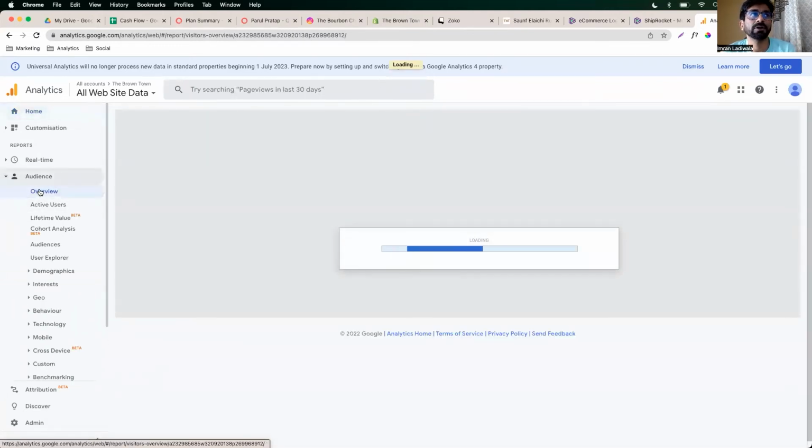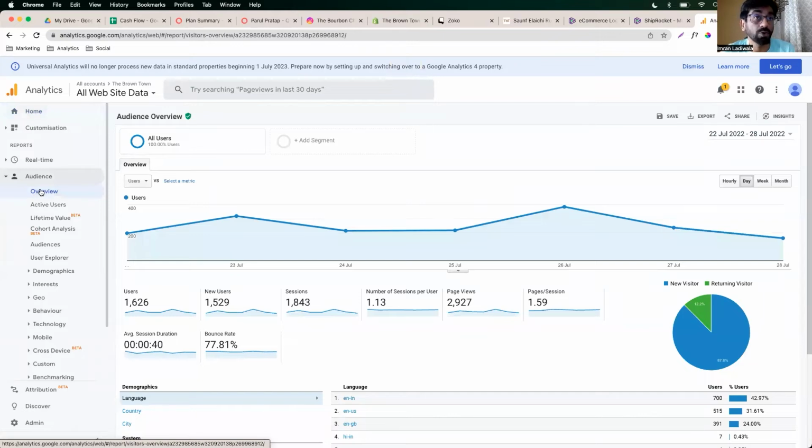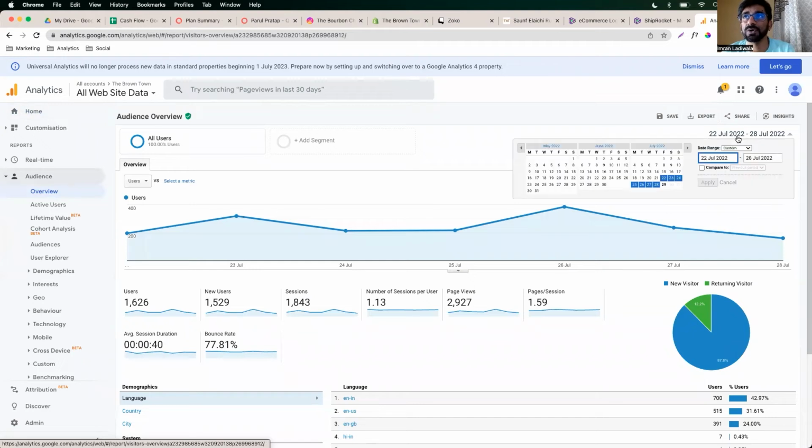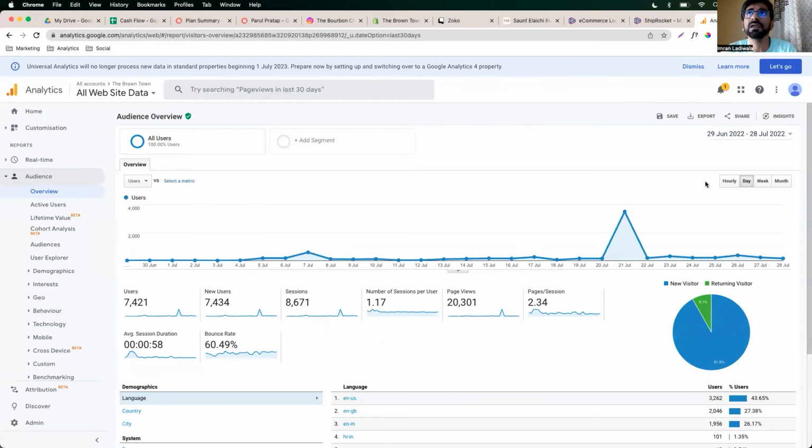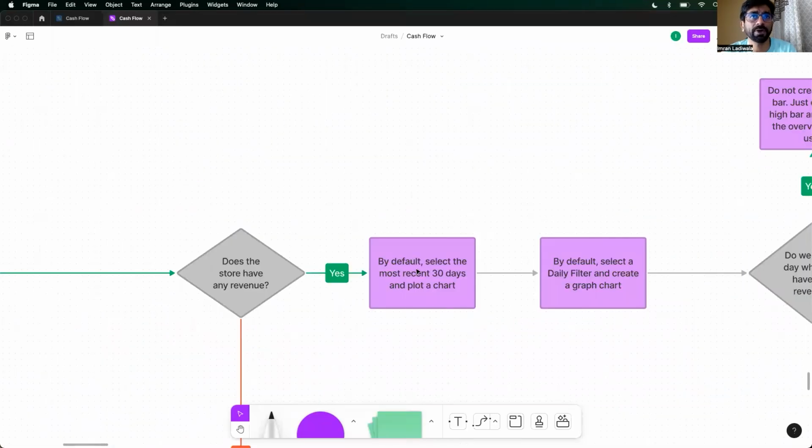Let's say I click on overview. Now, Google Analytics is a pretty advanced software, right? It stores the last viewed data, right? So last time when I saw Google Analytics, I had selected this range, right? If I would have not selected this range, by default, it would take last 30 days, right? Same thing is what we are going to do over here. By default, select the most recent 30 days and plot a chart, right?